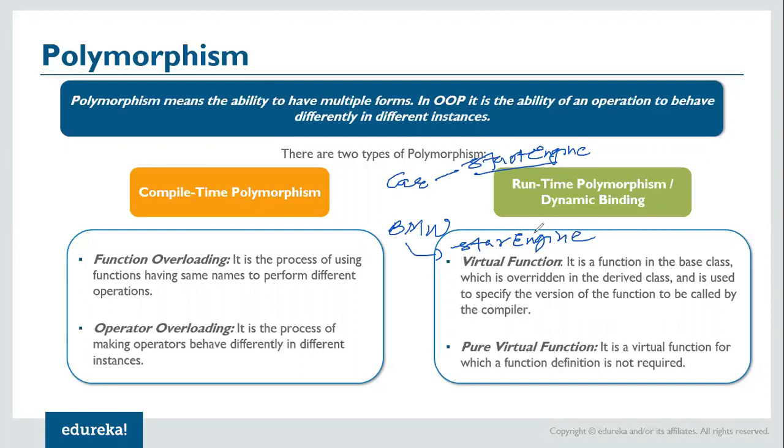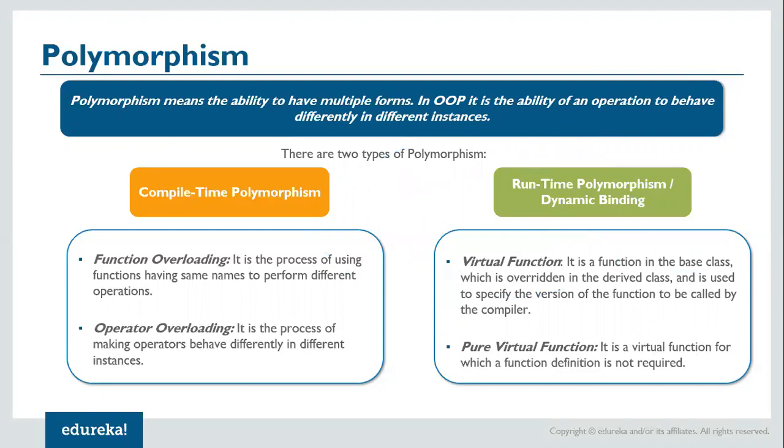So we are going to look at the details of virtual function implementation in a separate module. But basically here the concept is that we have a function in the base class which is overridden in the derived class, and we call a specific version of that particular function. So that is virtual functions. And then we also have pure virtual functions. It is a virtual function for which a function definition is not required. As I stated, there is a separate module on virtual functions, where we are going to look at the details of how this concept works in C++.